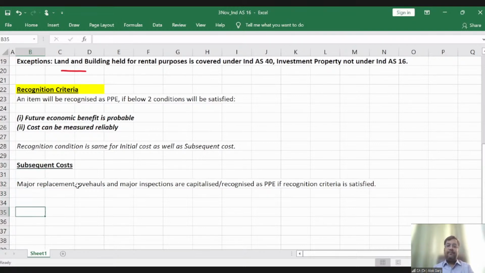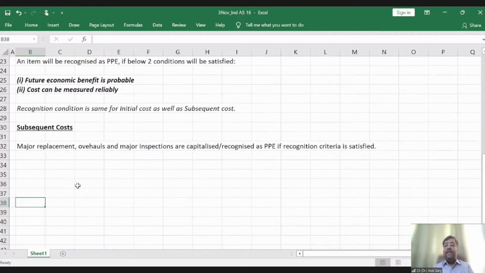So friends, the company has purchased a truck, and the life of the truck was 10 years. After 6 years, the engine got damaged and the company was advised to replace the entire engine.